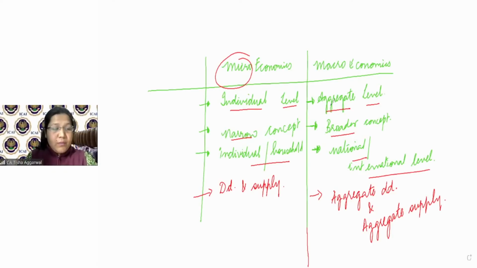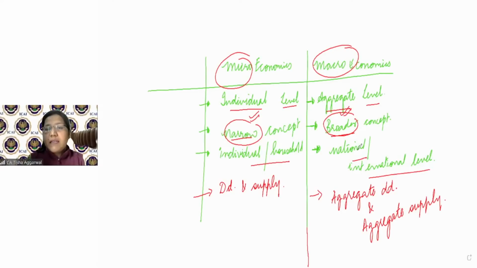Whenever we talk about microeconomics and macroeconomics, these are two branches of economics. Micro deals with the individual level concept. Macro deals with the aggregate level. Micro is obviously smaller and narrower in concept, and macro is broader in concept. Micro is dealt with by the individuals or the household.